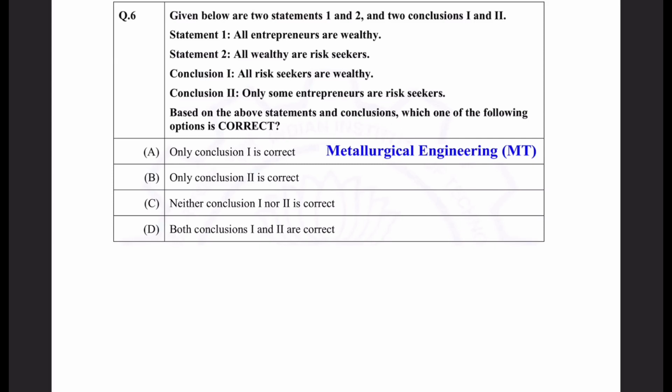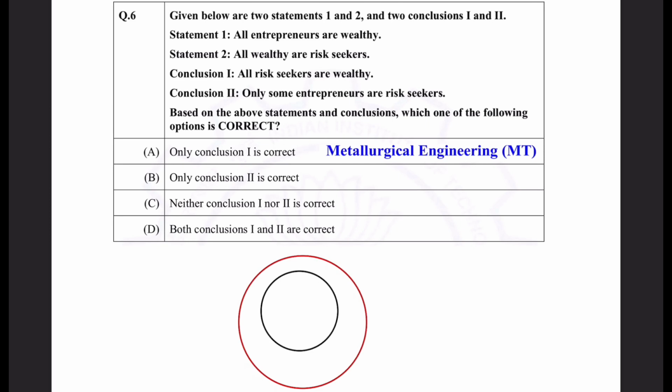All entrepreneurs are wealthy. So suppose this is a circle of wealthy persons, then the entrepreneur will fall within it, right? So suppose this red circle is representing wealthy persons, okay? And this black circle is representing the entrepreneur's circle, okay?